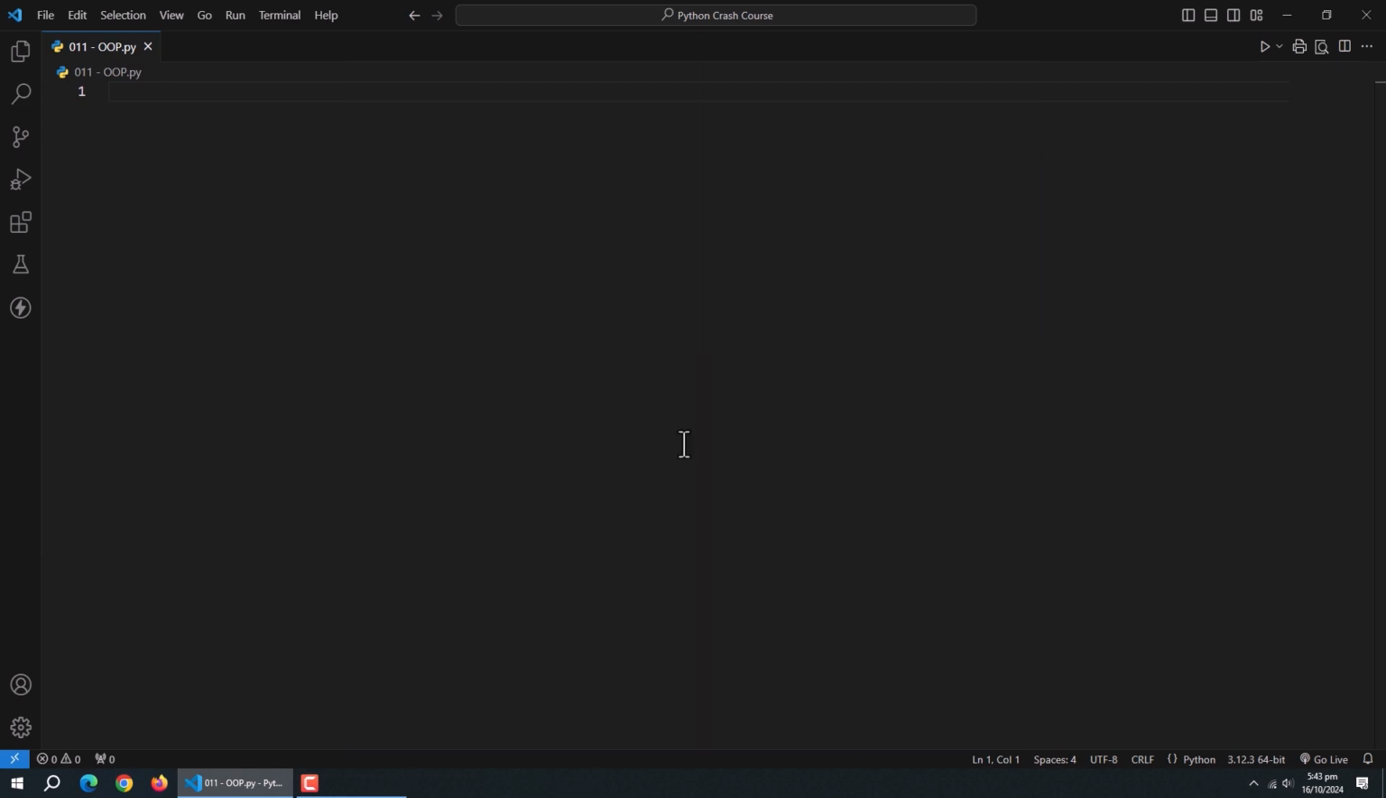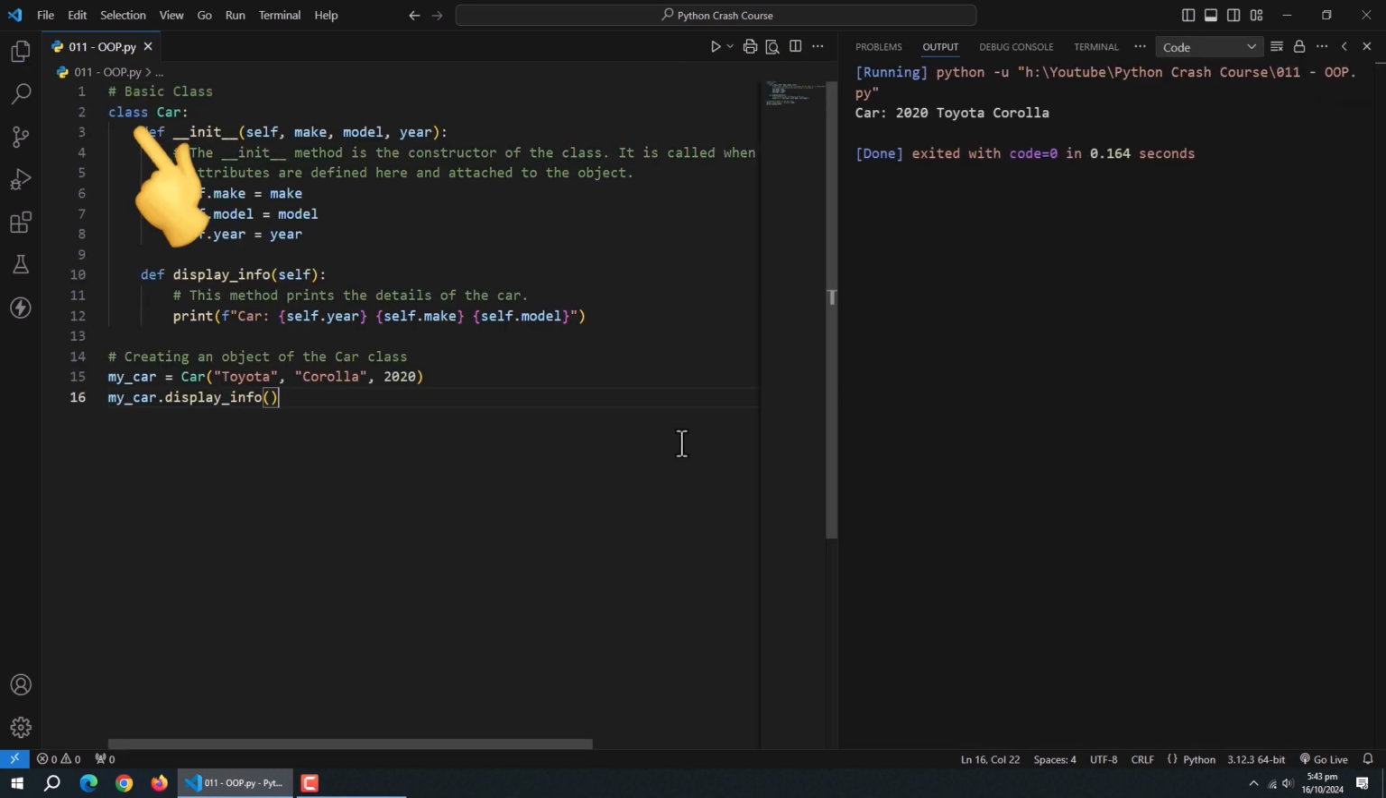Now, let's see how these concepts work with Python code. In Python, you define a class using the class keyword. We'll create a basic class to represent a car. This class will have attributes like the car's make, model, and year, and it will have a method to display the car's details. The car class has a constructor method in it that initializes the object's attributes: make, model, and year.